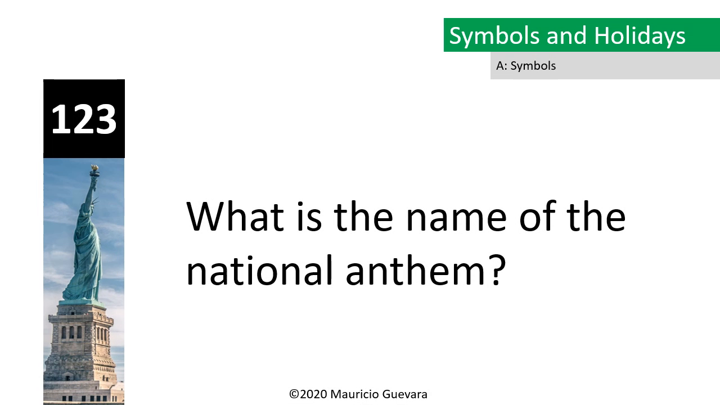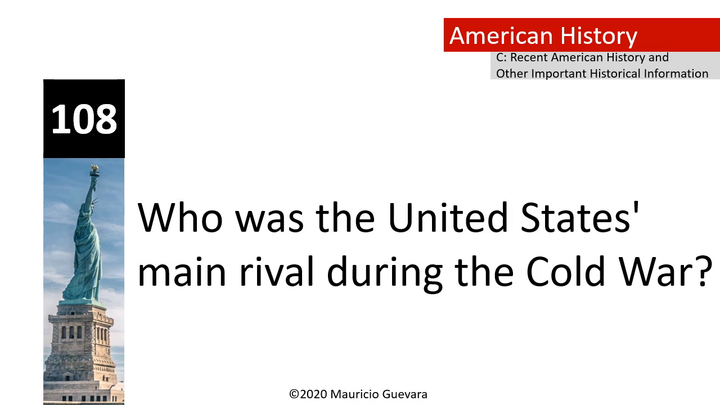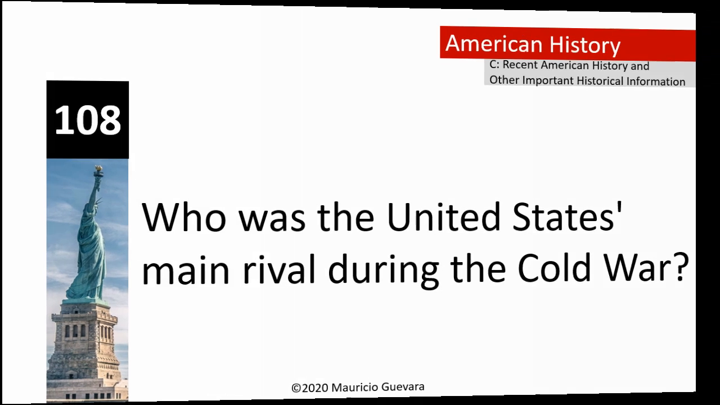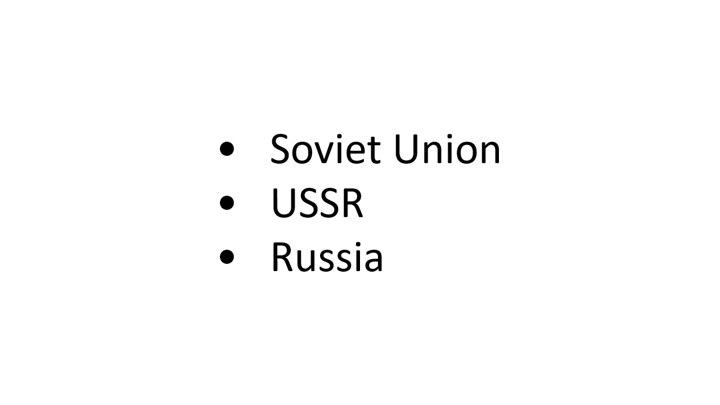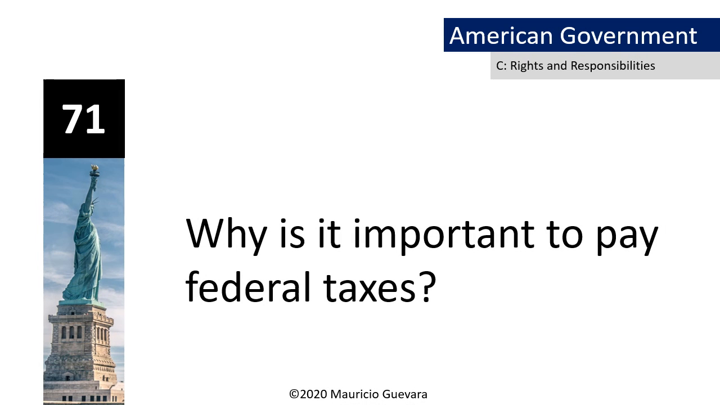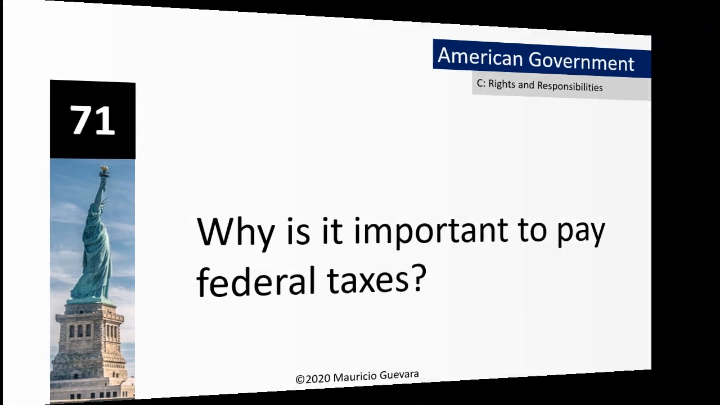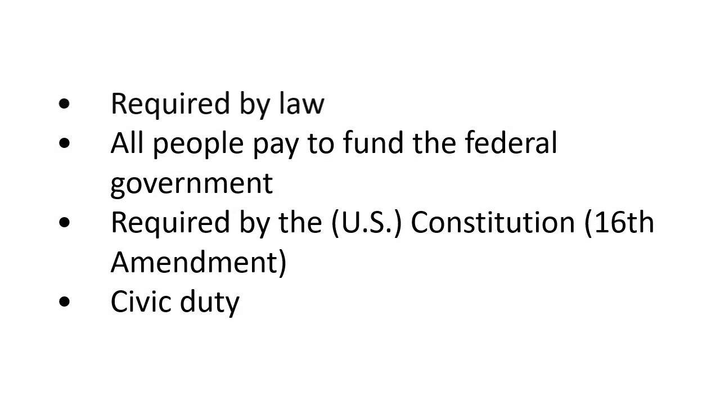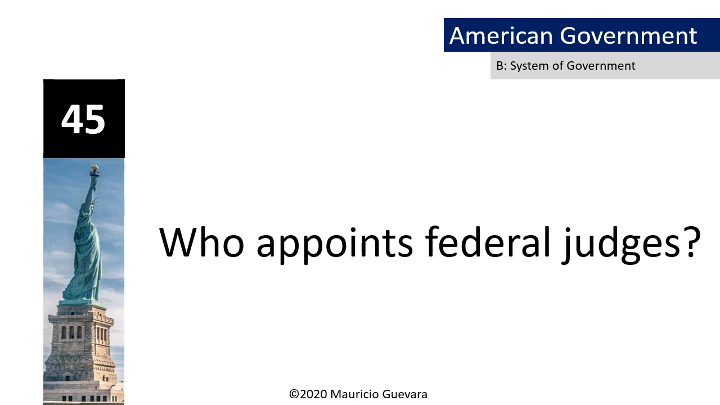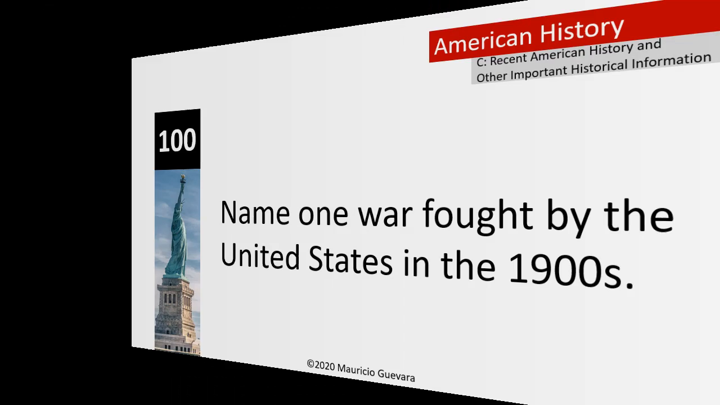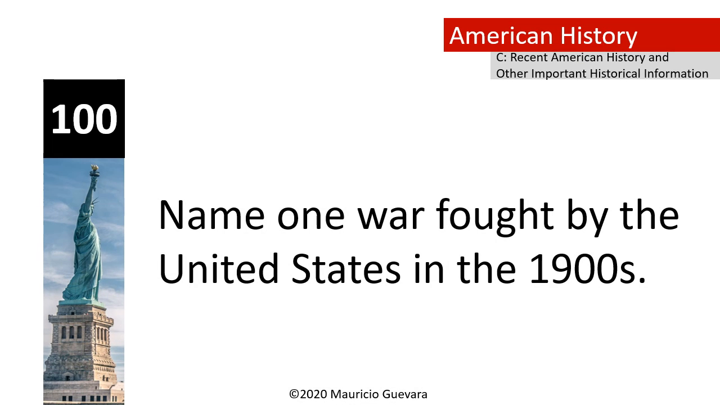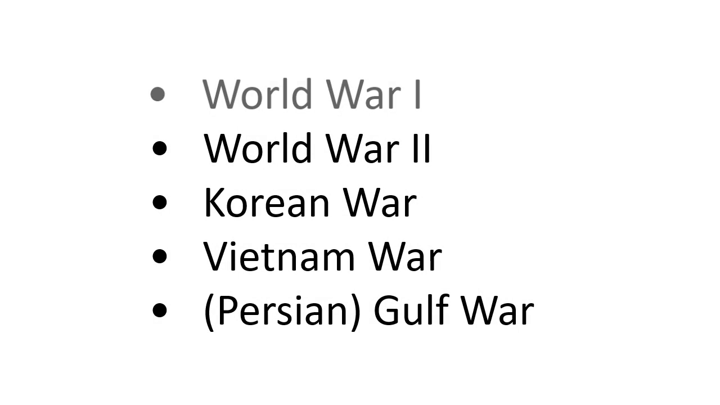What is the name of the national anthem? The Star-Spangled Banner. Who was the United States' main rival during the Cold War? Soviet Union. Why is it important to pay federal taxes? Required by law. Who appoints federal judges? The President. Name one war fought by the United States in the 1900s. World War I.